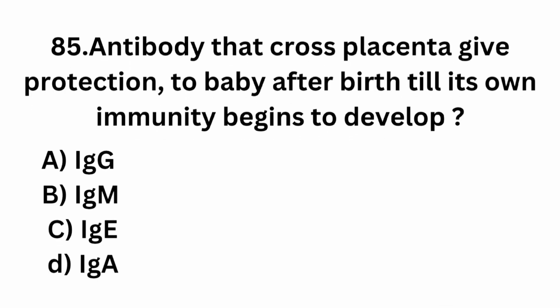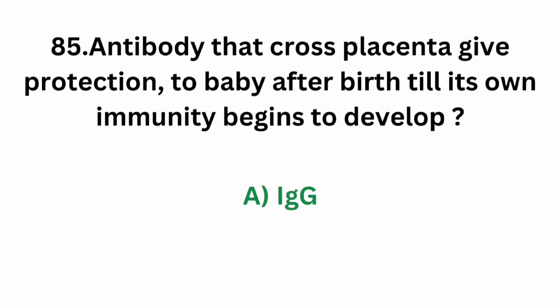Question number 85. Antibody that cross placenta give protection to the baby after birth till its own immunity begins to develop. Option A IgG, option B IgM, option C IgE, option D IgA. Simply, the antibody which can cross placenta is option A IgG. The correct answer is option A IgG.